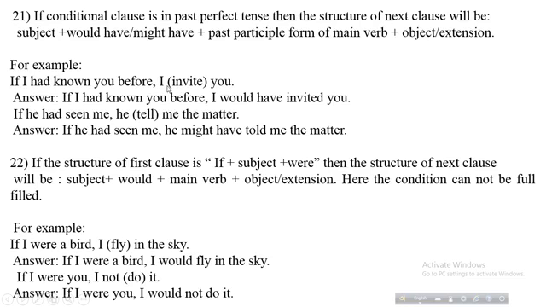Then here I invite you, invite is kept in bracket, it is in the wrong position. So according to the rules, the correct form of the sentence would be, if I had known you before, I would have invited you.